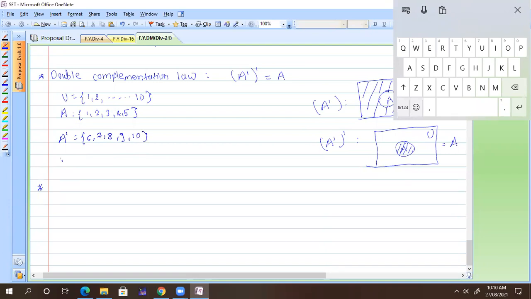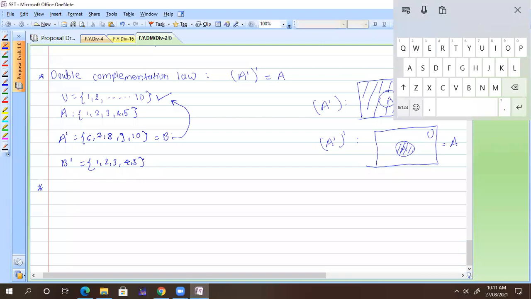Okay. Now suppose I call this set B. Now tell me what is B complement. It is the part which is not included in B. We need to consider the part of the universal set outside of B. So what is it? 1, 2, 3, 4, 5. You are getting it now?